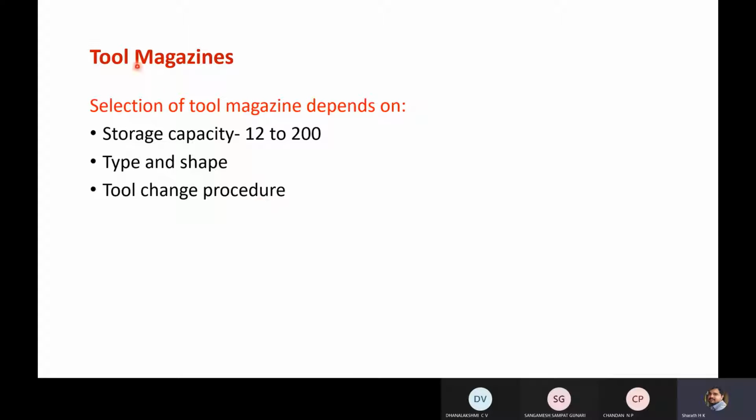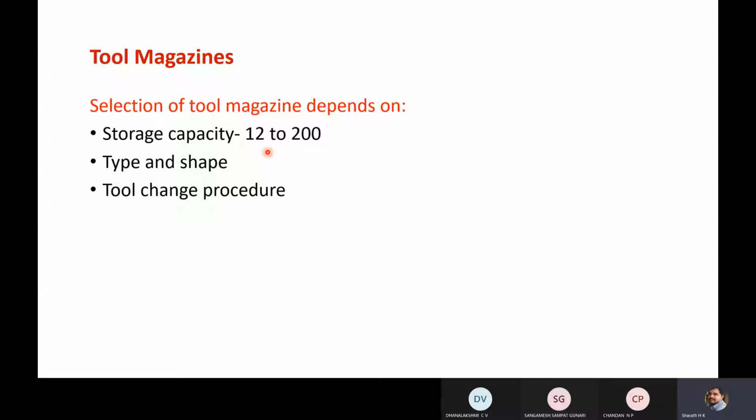Next, tool magazines. Selection of the tool magazine depends on storage capacity. That means how many different tools you are using to perform operations. Operations may be 8, but 6 tools may be sufficient to perform 8 operations. So first you will decide how many tools are required for your machining operations. Based on that you can decide on the storage capacity. Range will be 12 to 200.